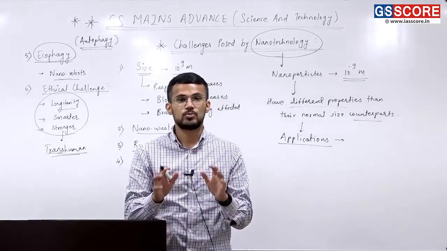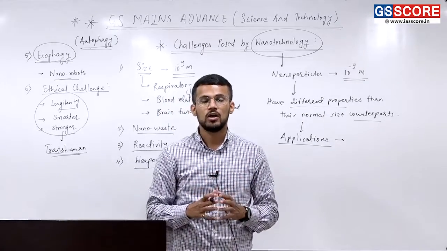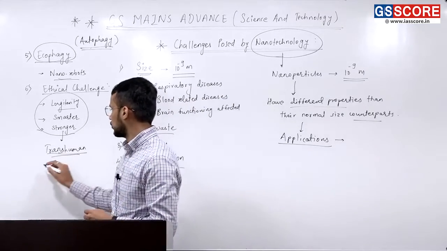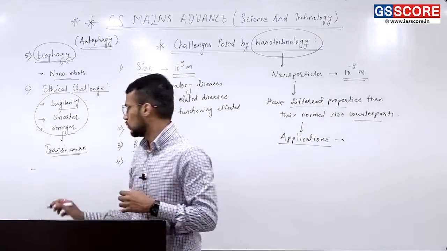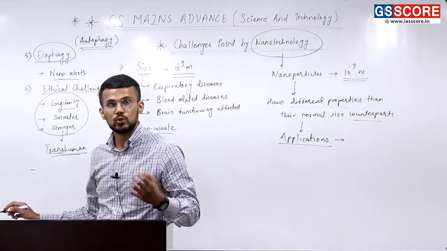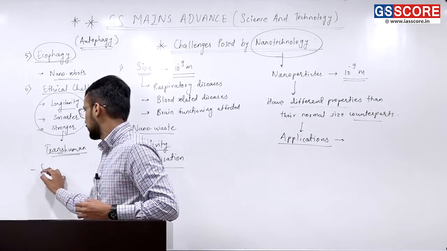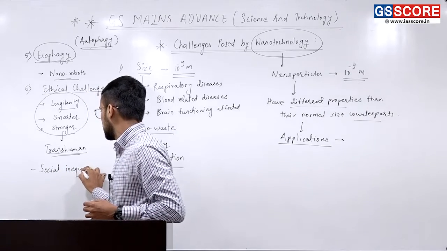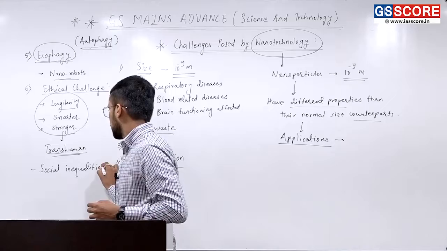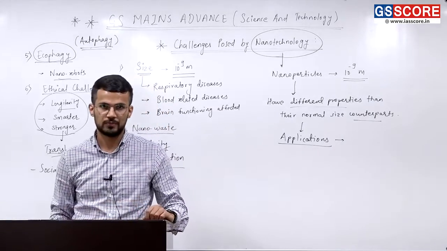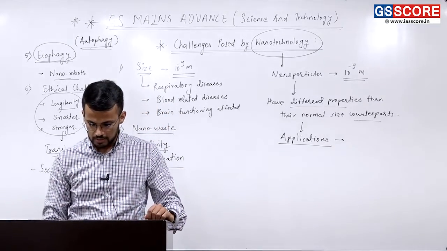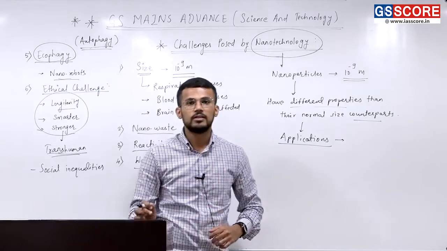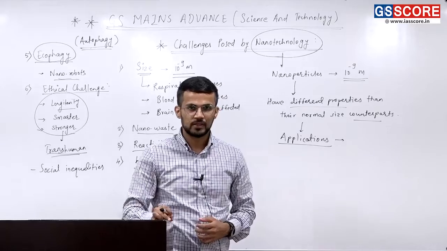And hence this poses an ethical question of haves and have nots. This may also lead to enhancement in social inequalities. Social inequalities are going to increase because of the use of nanotechnology. Fine. So these are certain challenges that may be posed by nanotechnology.